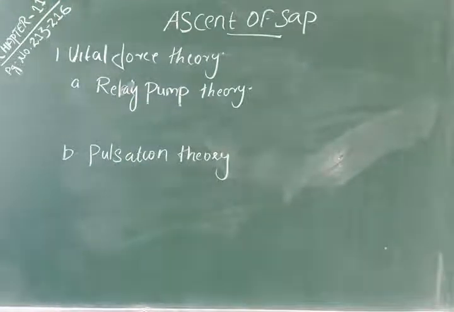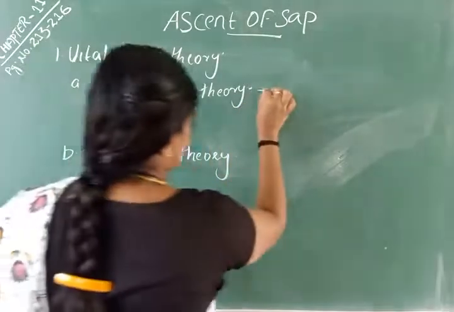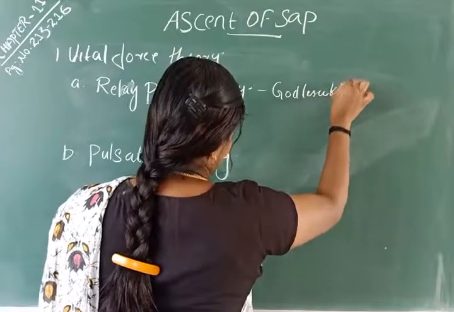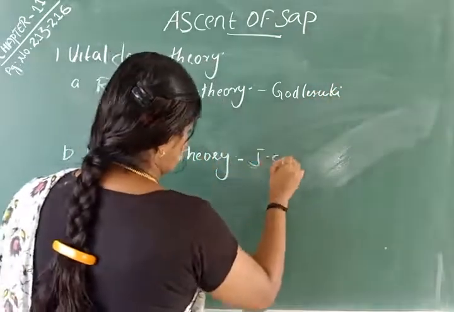The relay pump theory was proposed by Godlewski, whereas the pulsation theory was proposed by J.C. Bose.